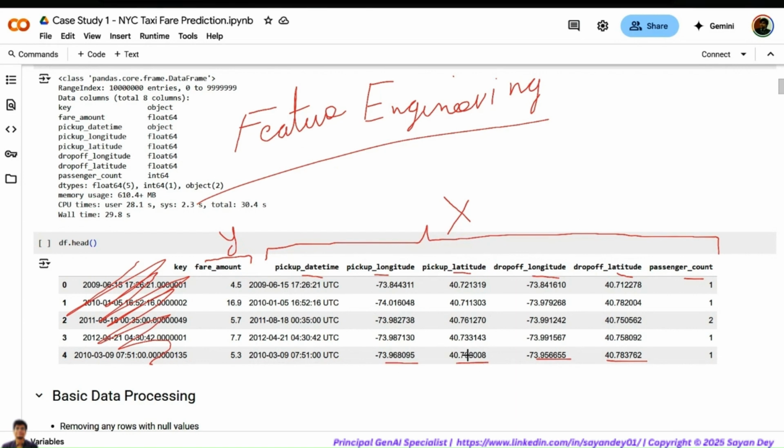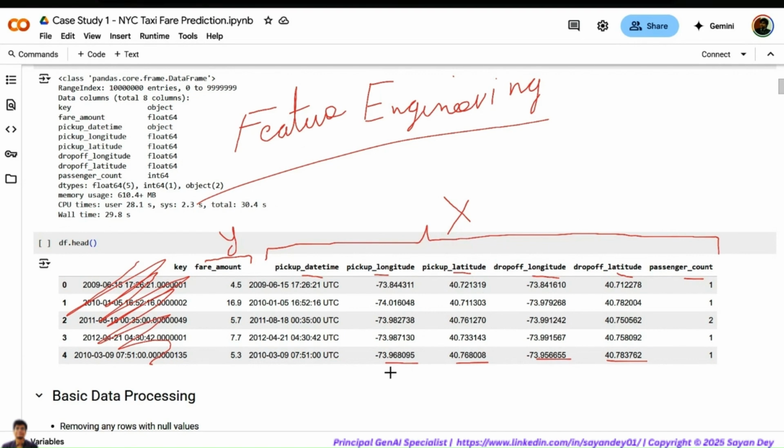What will be interesting to get from here? Maybe from latitude, longitude, I want to find out the place, the location of the ride. If you're booking a ride in Bangalore, you want to travel from HSR Layout to Koramangala, that is what is important. We want to look at the localities because the pricing will be dependent on the localities. Right now, let's say heavy rains are happening, and if you're booking a ride from place A to place B, these kinds of models are getting used. The numbers are not important, like -73, +40 is not important.